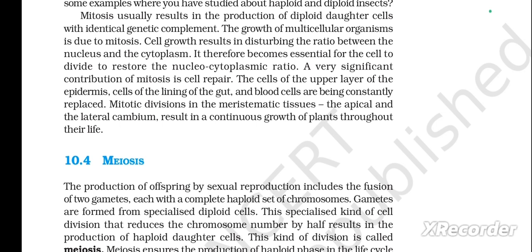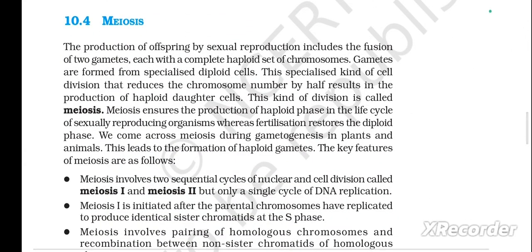Gametes are formed from specialized diploid cells. This specialized kind of cell division that reduces the chromosome number by half results in the production of haploid daughter cells. This kind of division is called meiosis. Meiosis ensures the production of haploid phase in the life cycle of sexually reproducing organisms, whereas fertilization restores the diploid